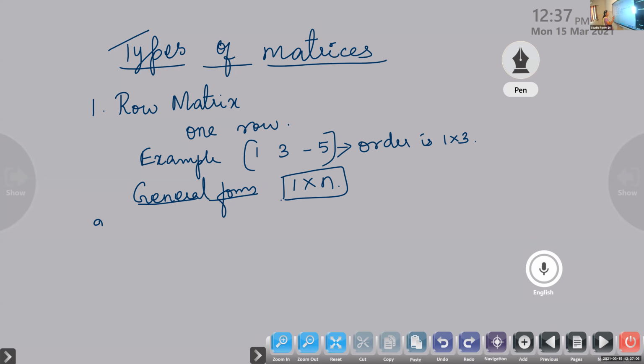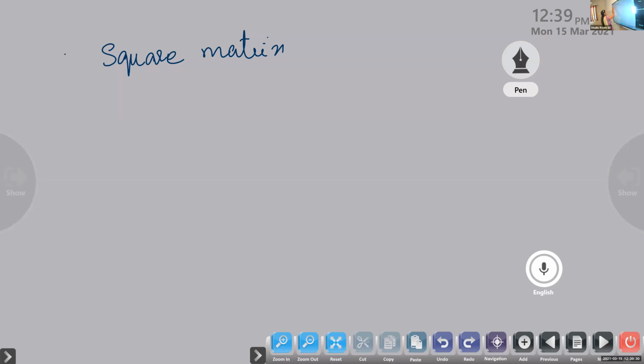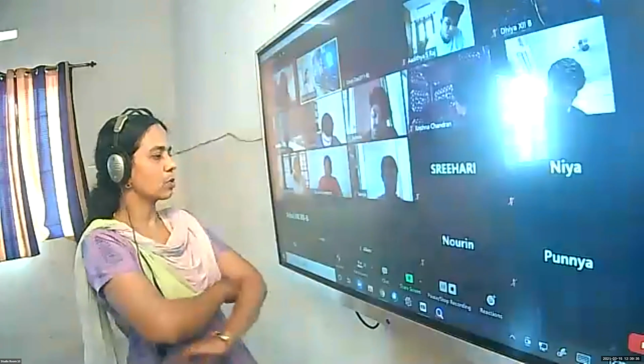The next one is square matrix. The third type we are learning is square matrix. Can you guess what is meant by square matrix? Srihari, Mia, tell me. Number of columns and rows. Very good. If the number of rows is equal to the number of columns, we call it a square matrix.